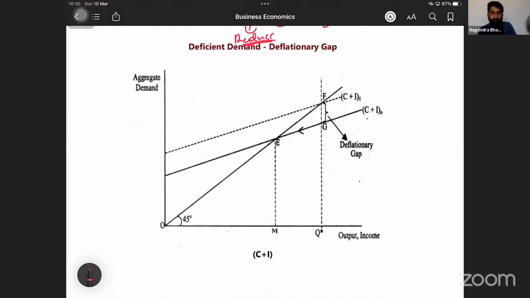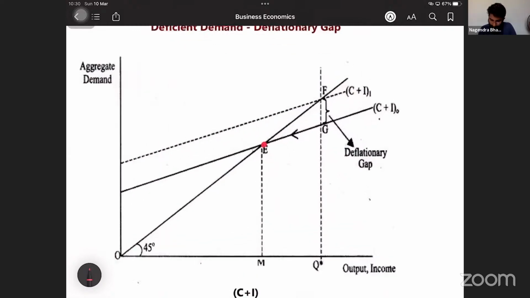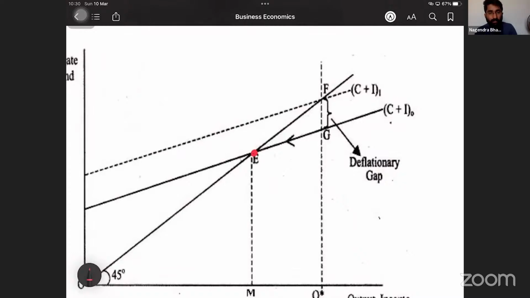Listen. Where is the equilibrium point? This one, E. At point E, there is equilibrium. Correct now? This is aggregate supply, and this is aggregate demand. The aggregate demand and the aggregate supply are meeting at this point. What is this? Equilibrium point.